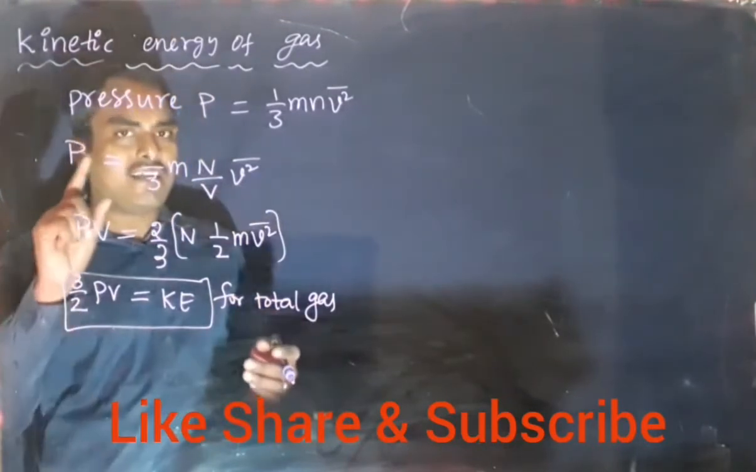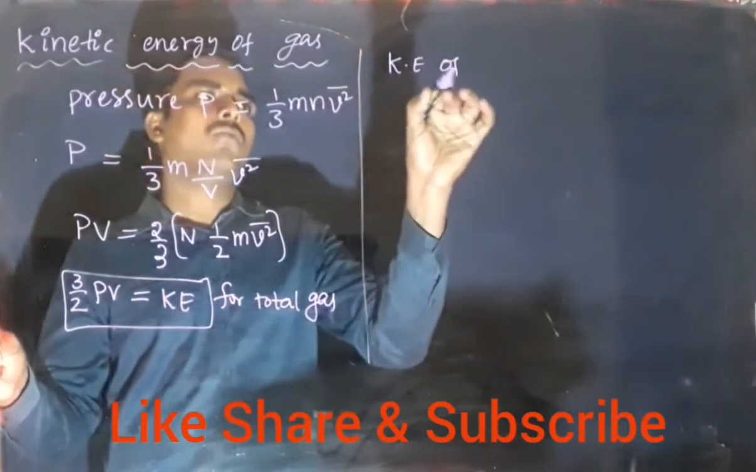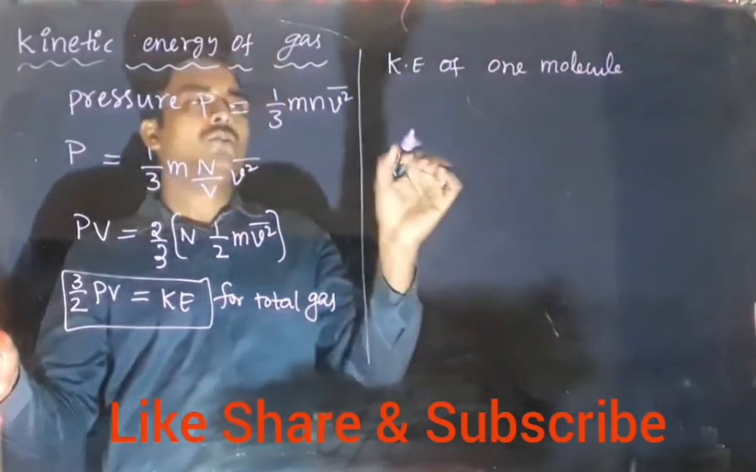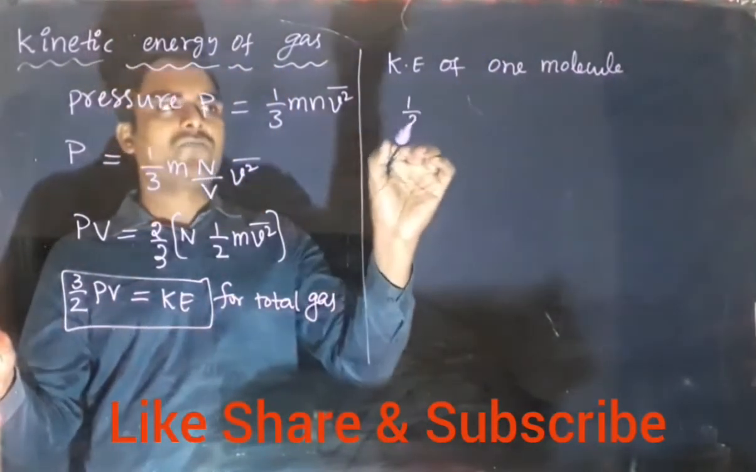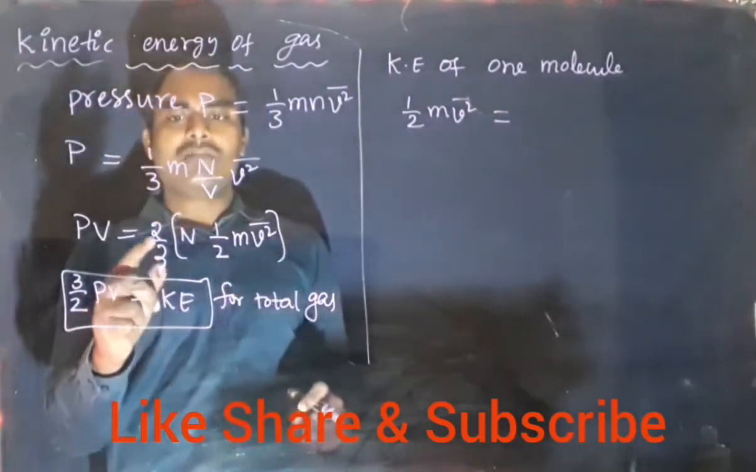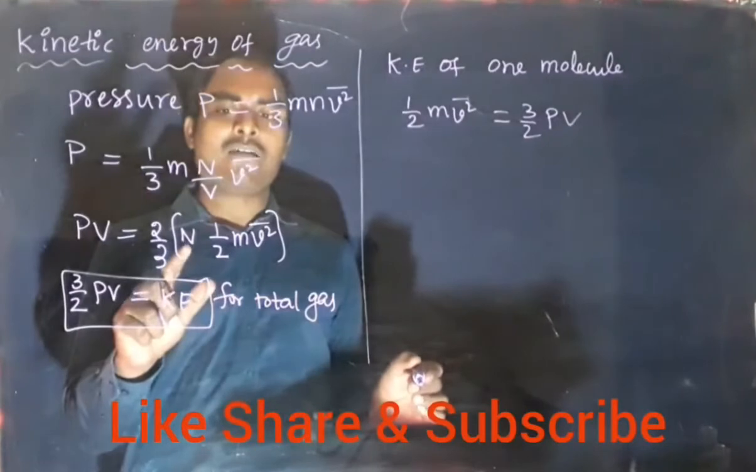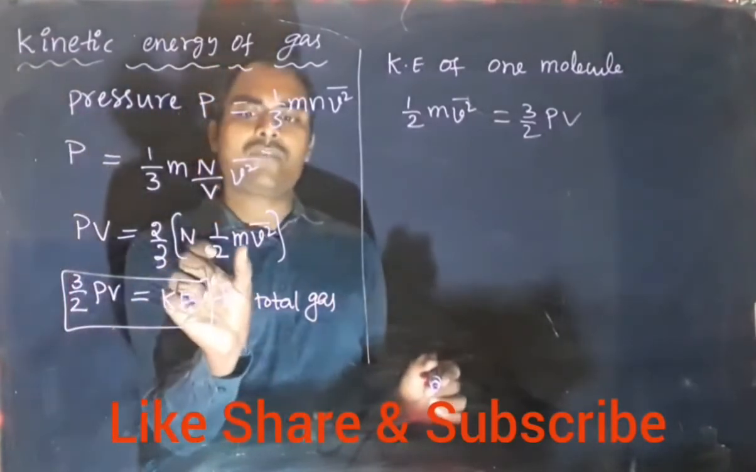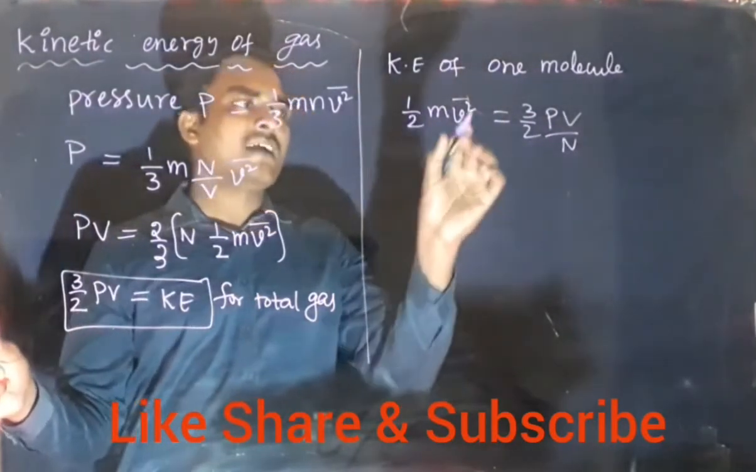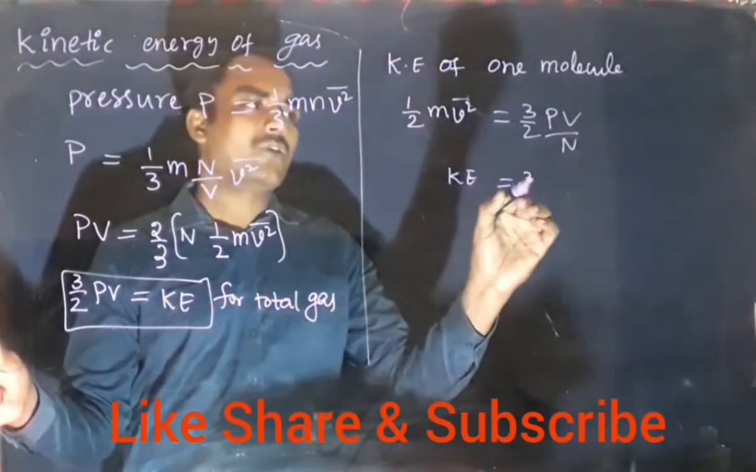Now let us write the kinetic energy of one molecule. For that, half mv square is the kinetic energy of one molecule. This half mv square can be written, this 2 by 3 again will come here, as 3 by 2 PV as it is. Here N also will go to the left side, because we want half mv square only for one molecule, so N will go here as a divisor. So this is the kinetic energy of one molecule. KE for one molecule equal to 3 by 2 PV by N.